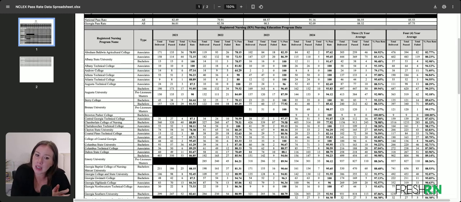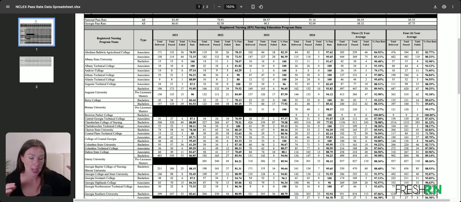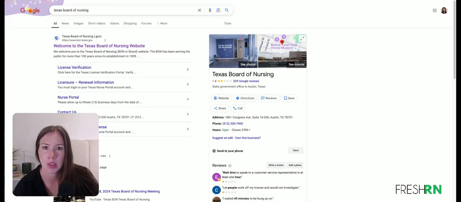Does it tell us a lot about the program? Not necessarily, because we can really focus on two people and make sure they're ready to go. That's a lot more difficult when we've got over 100 people. So if you have a larger class size and a higher pass rate, that's indicative of a program that's really going to prepare you. I'm going to give you one more example of another website.